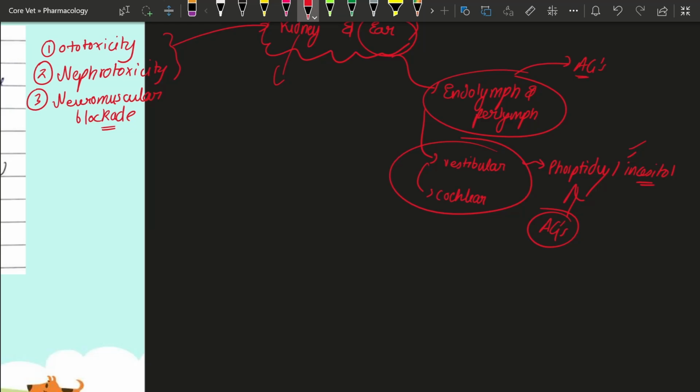Accumulation in the internal ear will lead to damage to the eighth cranial nerve, and obviously to ototoxicity.